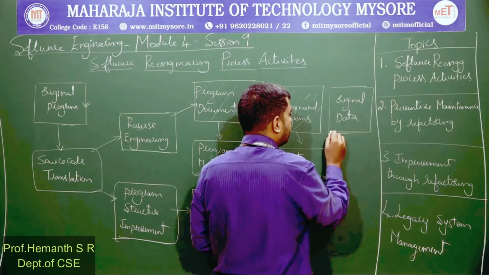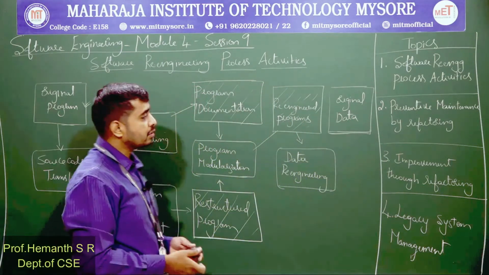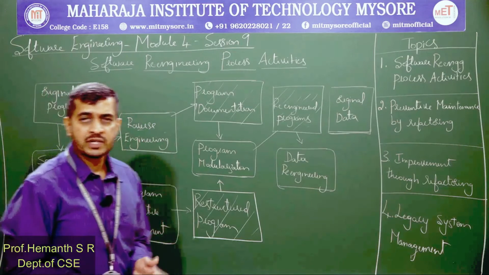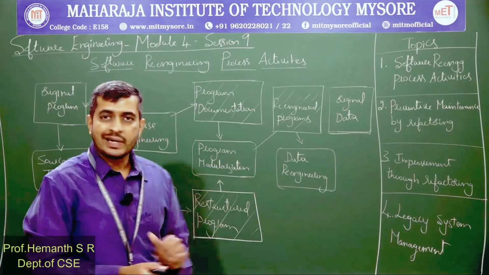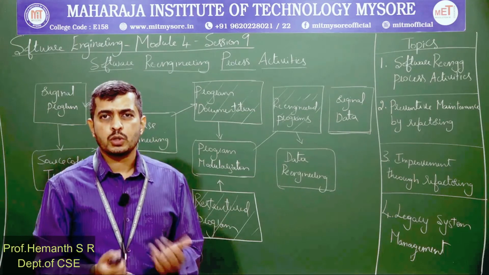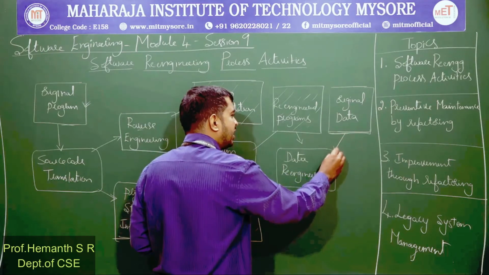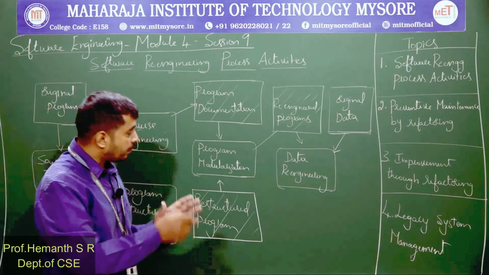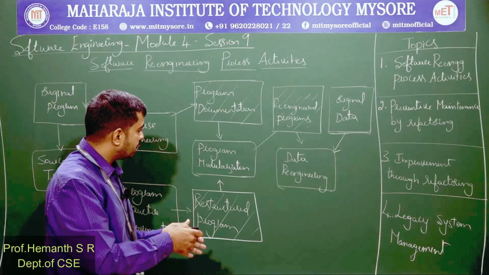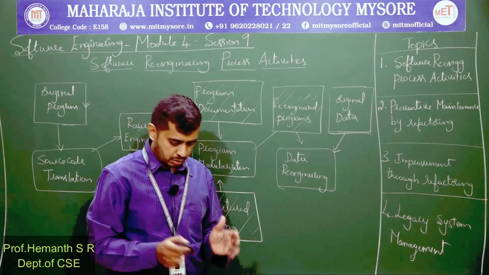So original data that was previously used by the existing application, or to put it in simple words, the old source code, the data that was being used by the old source code, is taken and also re-engineered in such a way that it is compatible with the re-engineered program or application.